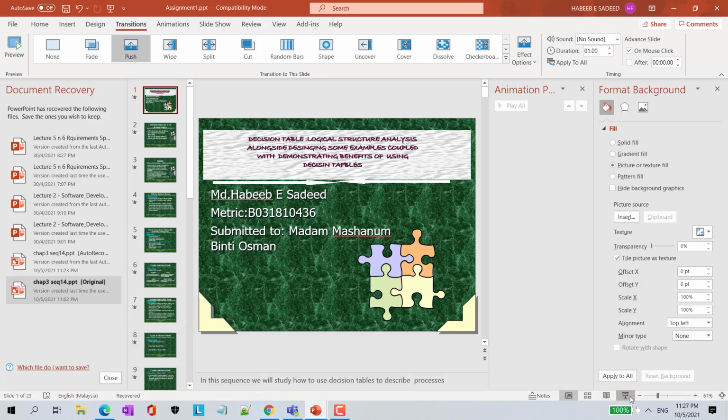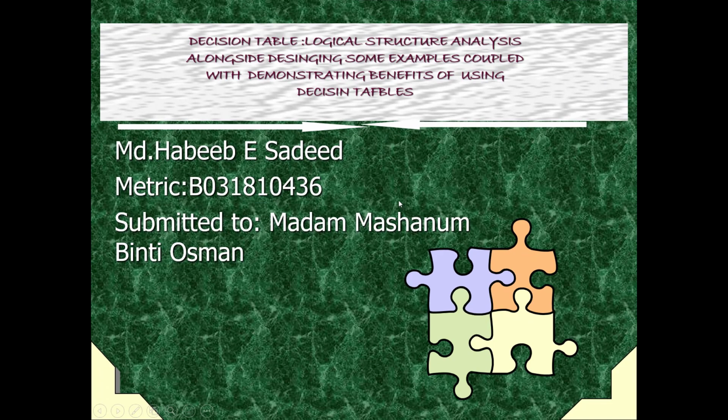So this is my presentation slides. So this is Habib Isadit. My matric number is B031810436. My title is Logical Structure Analysis alongside designing some examples of decision tables coupled with demonstrating benefits of using decision tables. So this is my cover page for the PowerPoint slides.